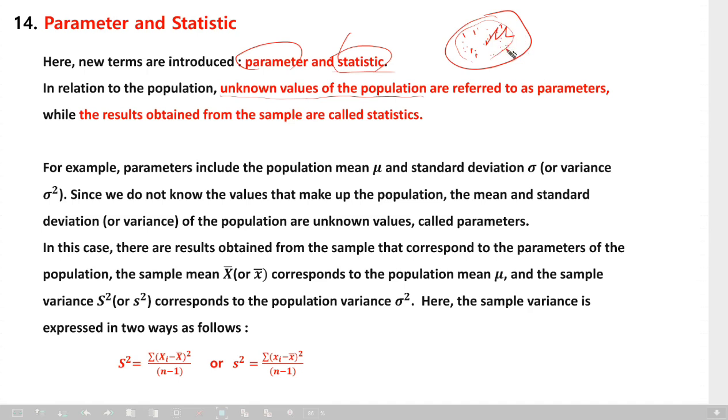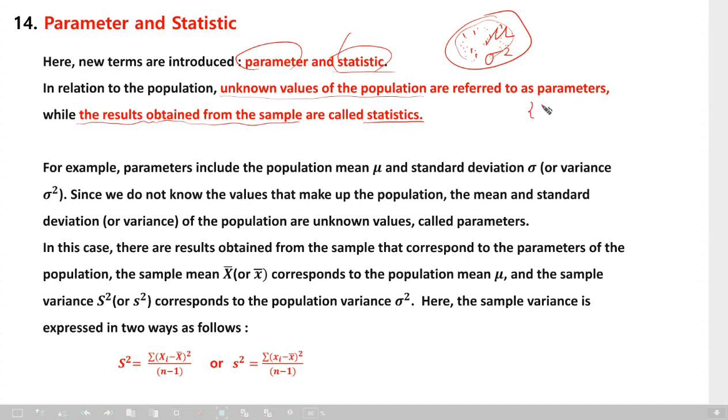as the mean. And also there are many unknown data here, right? So there is dispersion. The data has spread, dispersion. We denote it by sigma square. These, mu and sigma square or sigma, are called parameters, unknown values, while the results obtained from the sample are called statistics.